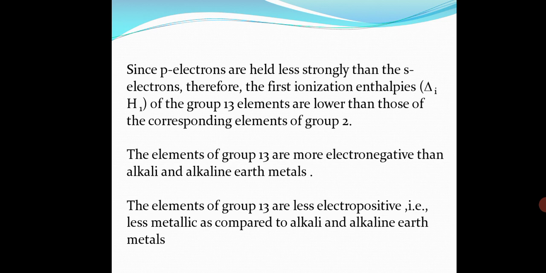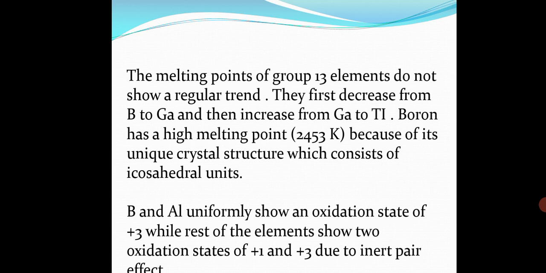On moving down the group, the metallic character first increases from boron to aluminium and then decreases from aluminium to thallium. Thus, amongst elements of group 13, boron is the least metallic element. Actually, it is regarded as non-metallic, while aluminium is the most metallic element. Now next, the melting points of group 13 elements do not show a regular trend.